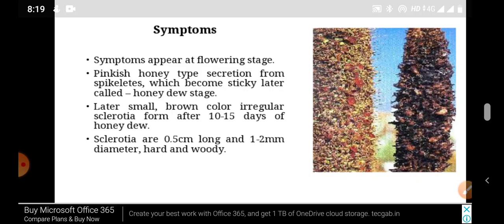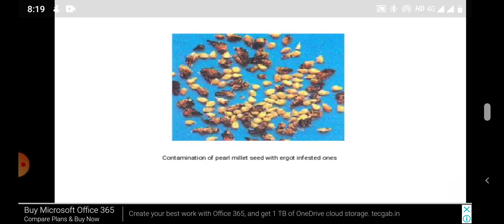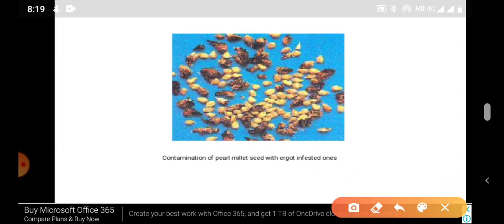The droplets on the panicle become darker to form compact patches. Infected florets do not produce grain because the ovaries are replaced by compact, dark, hard fungal masses known as sclerotia. These sclerotia are often larger than the grain and protrude out of the glumes. What is this? This is a contaminated pearl millet seed with ergot infection.